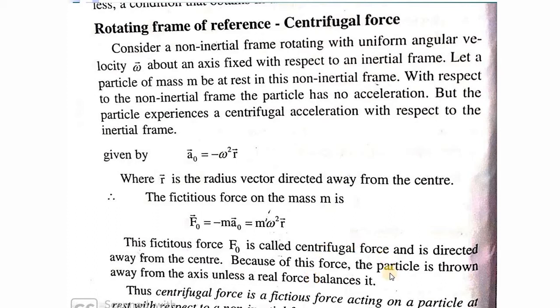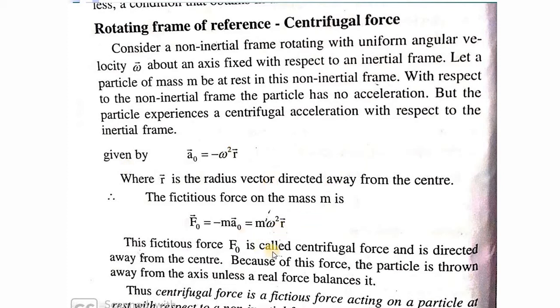The external centrifugal force, which is directed outside, is balanced by the force that our hand is giving, and both are in equal and opposite directions, so the stone continues its motion. And if the thread gets cut, the stone will move apart.